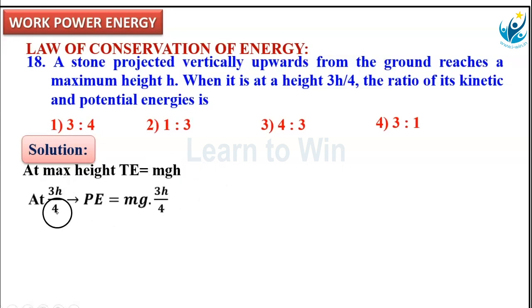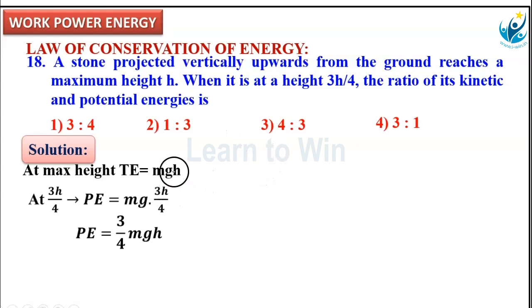At 3h by 4 height from the ground, potential energy formula is what? mgh. What is h here? 3h by 4. That means potential energy is mg into 3h by 4, that is 3 mgh by 4. That is potential energy. Now kinetic energy I need. Why? Because the ratio of kinetic and potential energy is required.